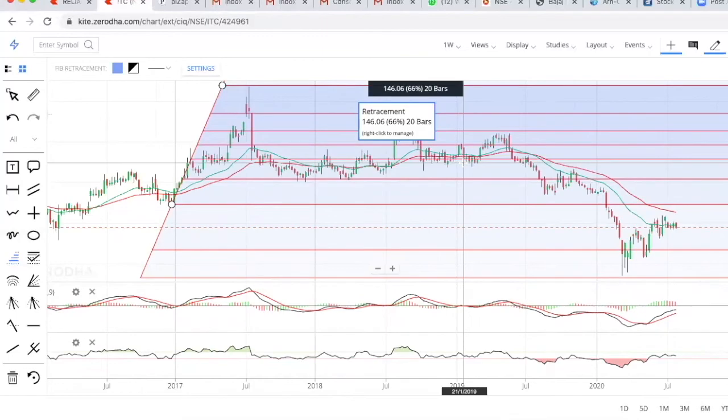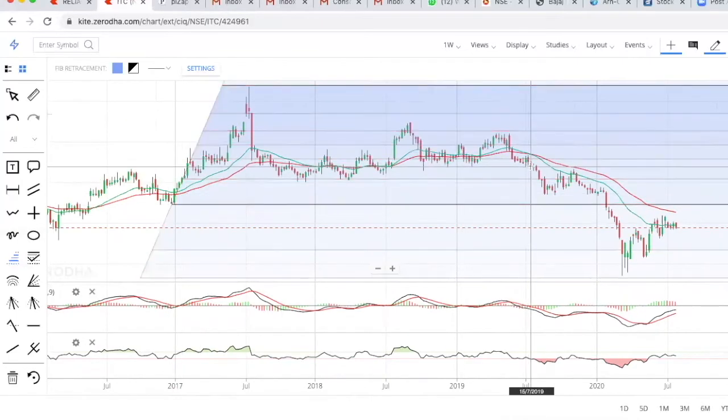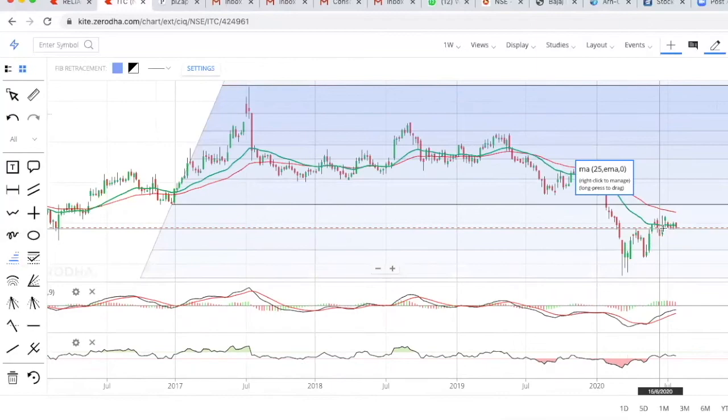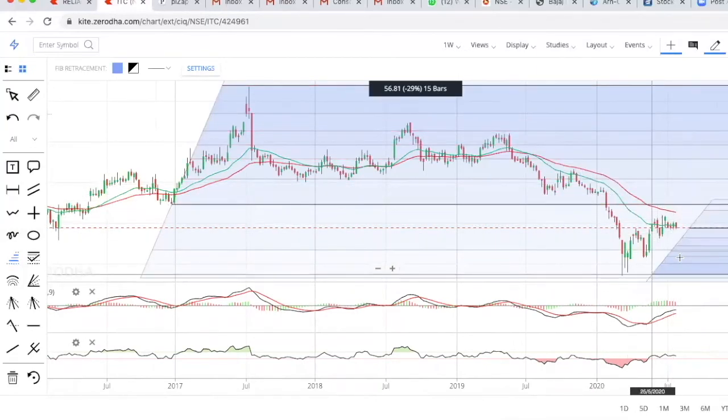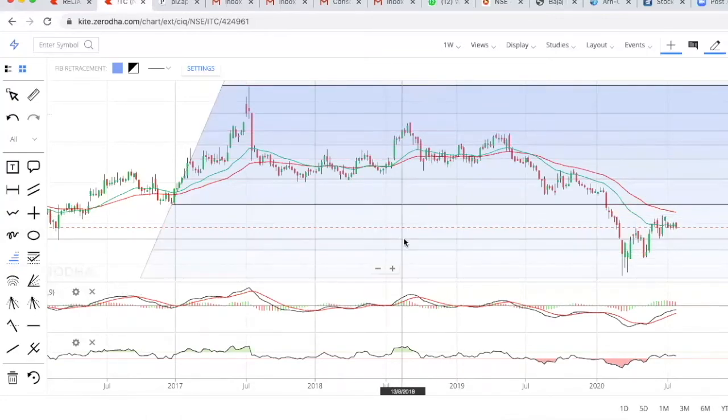Even a person who bought it at 222, it's better to book the profit, whatever it is, and come out of it. You can see how the stock has fallen down and never recovered. So that's how you can select stocks based on these indications. It will clearly show you whether the stock is currently good to hold for your long-term investments.